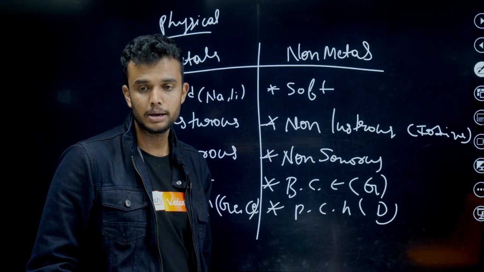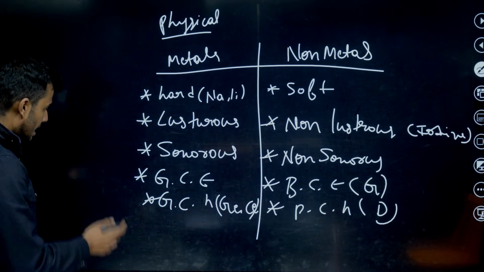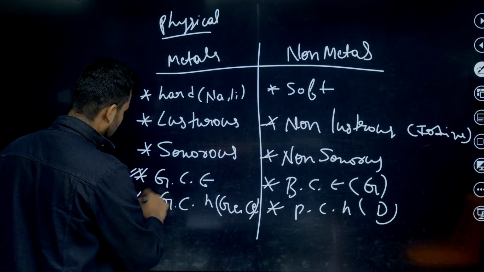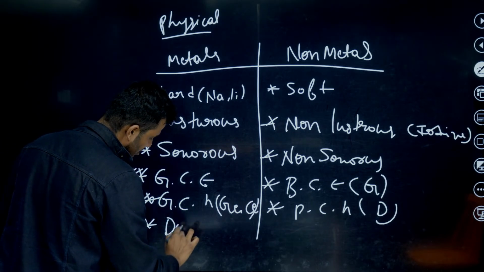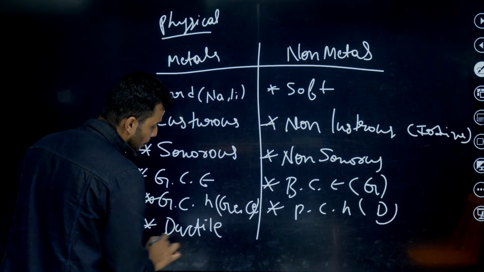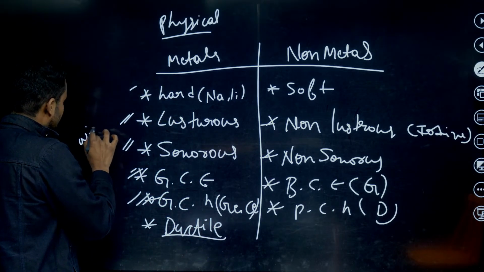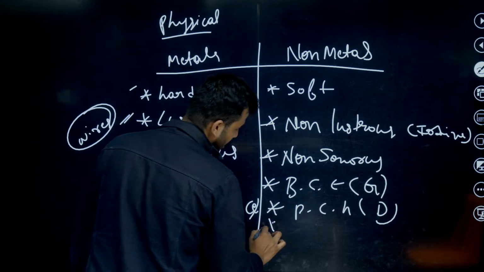Iron, copper, aluminum, sodium, lead, zinc. Super. Okay, next. Sonorous, lustrous. Metals are ductile. Ductile is nothing but the property of being drawn into a wire. The non-metals are non-ductile.